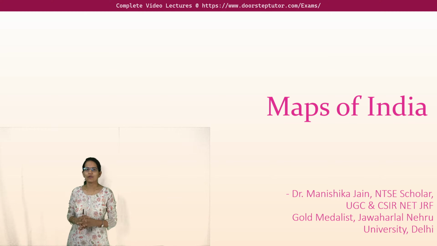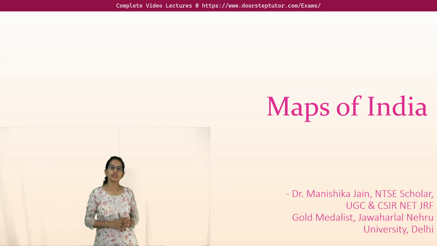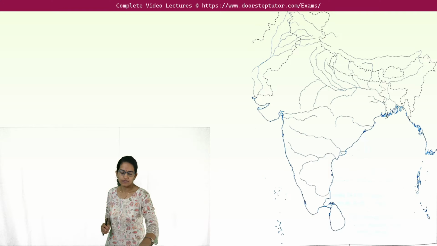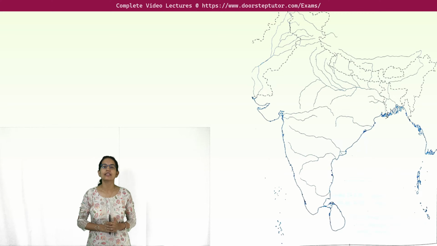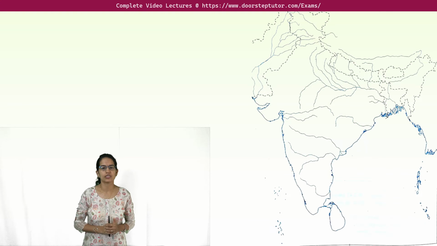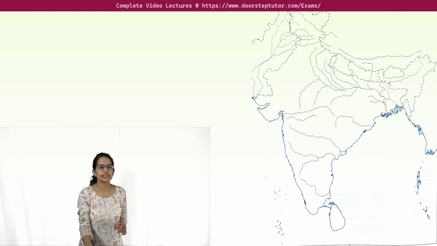Welcome. In this section, we will discuss the important map locations from India. In the first section, we'll start with the physiographic locations, mainly the mountains, plateaus, and the important mountain peaks that we would discuss here. Before we begin, let's understand the latitude and longitudinal extension of India.